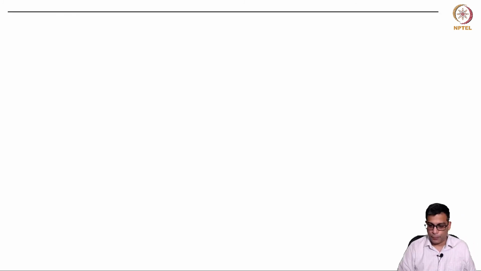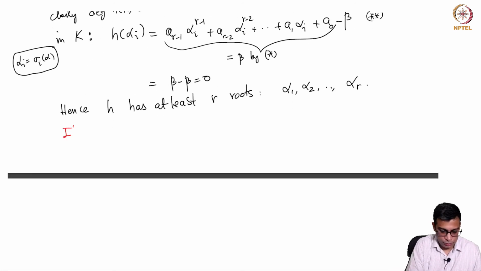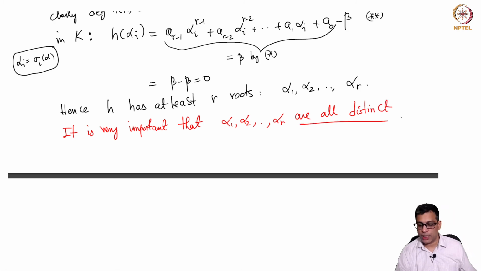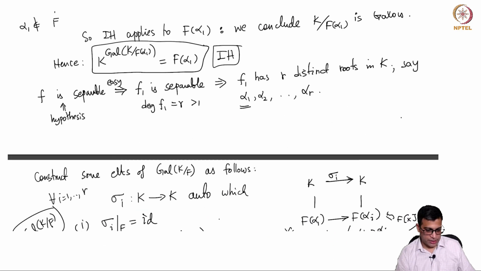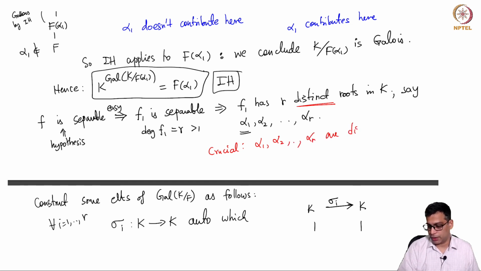And it is very important for us here that alpha_1, alpha_2 up to alpha_r are all distinct, because otherwise we can't say it has at least r roots, and that is the point here. So it's crucial that alpha_1, alpha_2 up to alpha_r are distinct, and this is where separability comes into play.